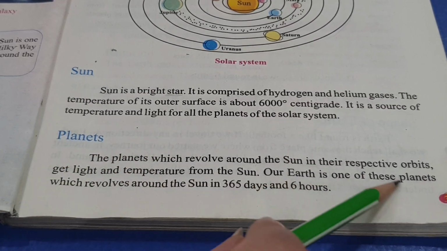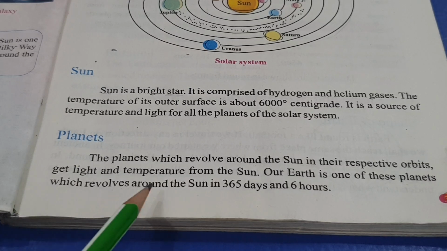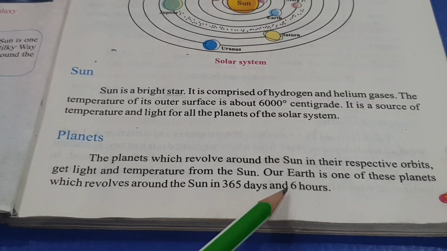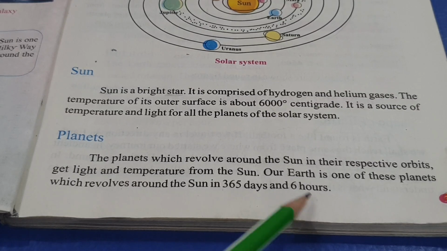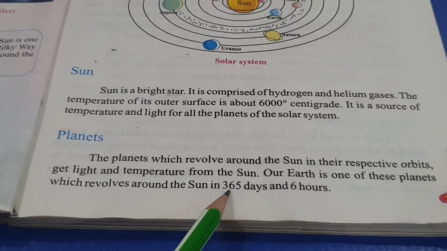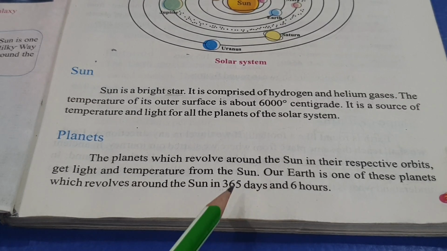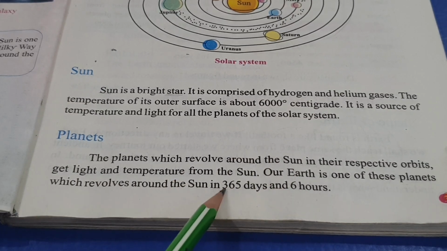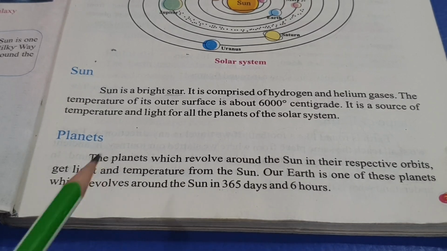Our Earth is one of these planets which revolves around the sun in 365 days and 6 hours. So our Earth takes how much time? It takes 365 days plus 6 hours. 365 days, which we call a year.